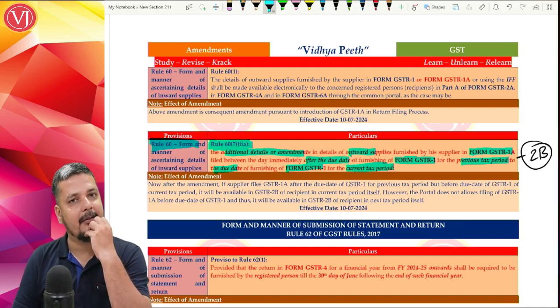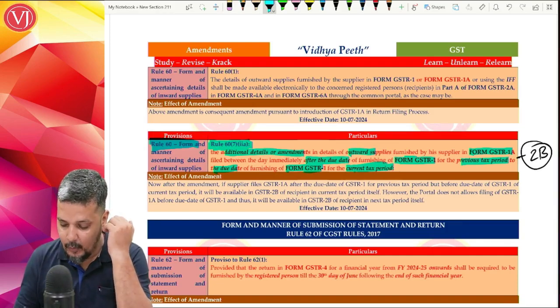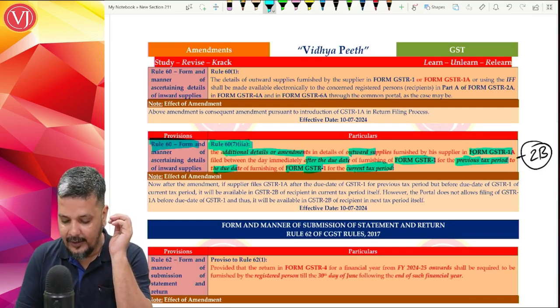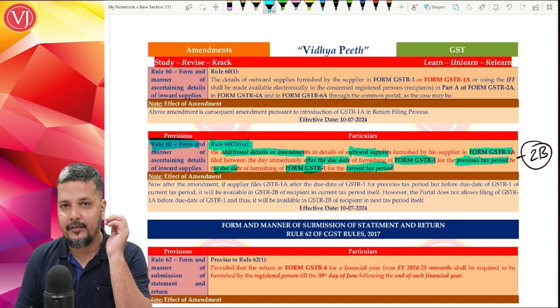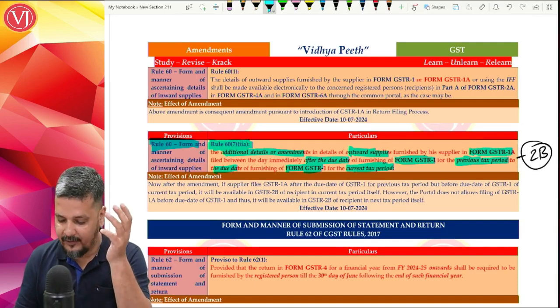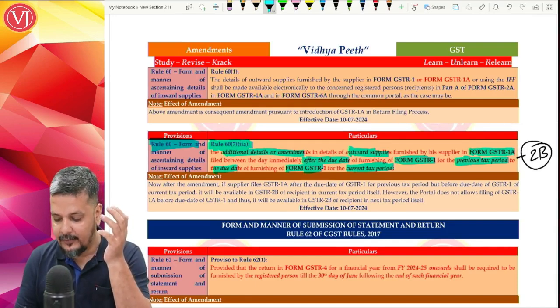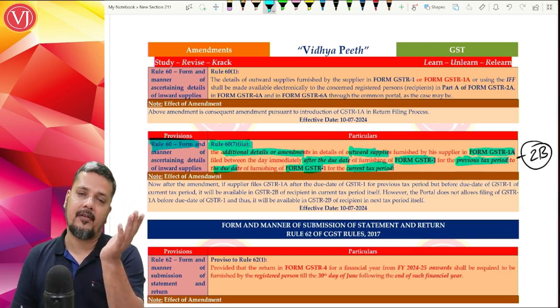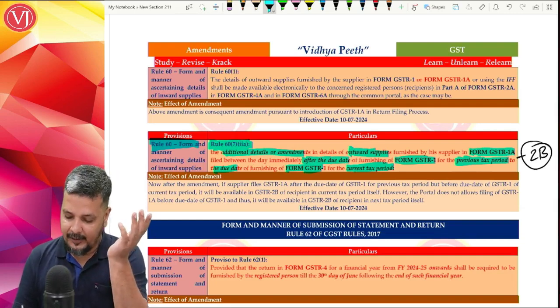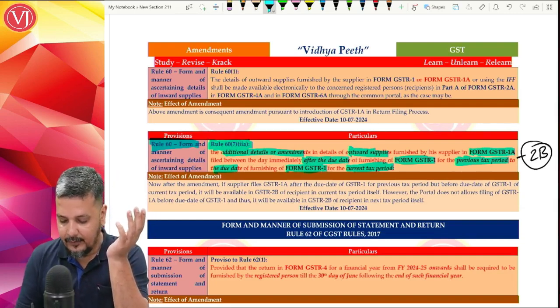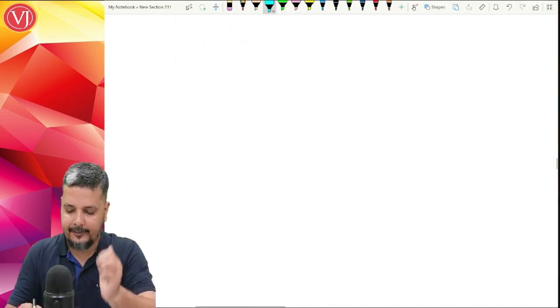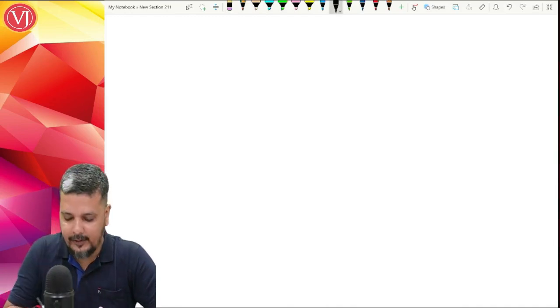So technically it means that it will appear in GSTR 2B of that same month. So whatever extra information that you file of GSTR 1 in form of GSTR 1A after the due date of GSTR 1 of previous tax period, in our example, if at all you have taken April, GSTR 1 due date of March month, but before the due date of GSTR 1 of current tax period, it will reflect in 2B. Now let us understand what is the impact. And what is the problem also we'll understand.